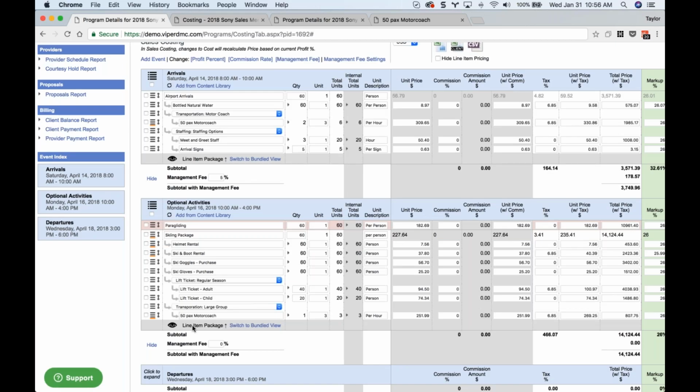Okay, so I believe we've covered everything I wanted to get through today. We talked about the payment profile, how that is then used potentially in your costing, the bulk update actions that are now available in the costing, the management fee, the view options for line item packages, hiding and excluding line items, and then those package and product details pop-ups, which give you more information on a given line item.